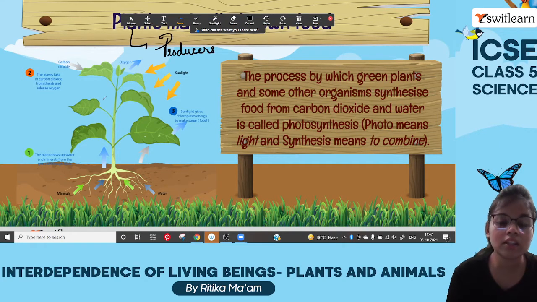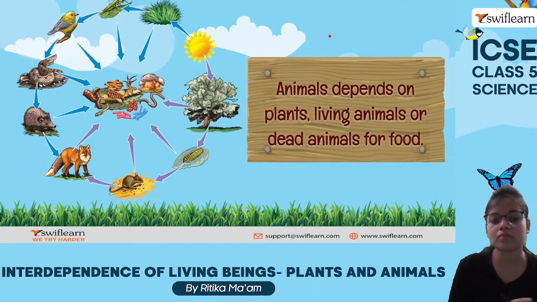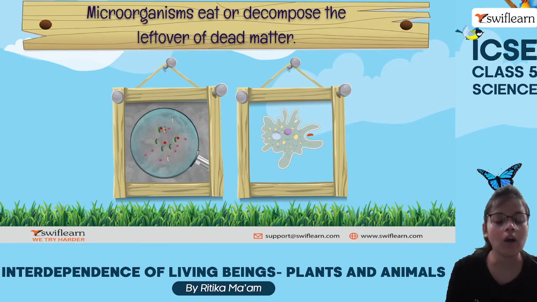And what are the things plants need for photosynthesis? Carbon dioxide, they need sunlight, they need water, they need chlorophyll, etc. Animals depend on plants, living animals or dead animals for their food requirements. How? Let us see.